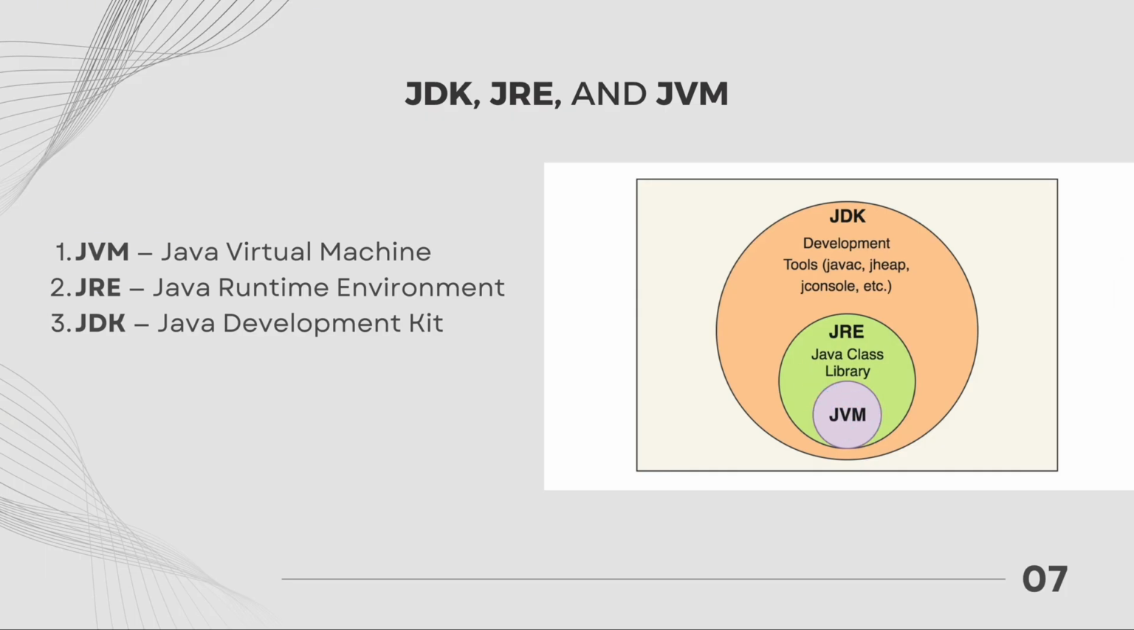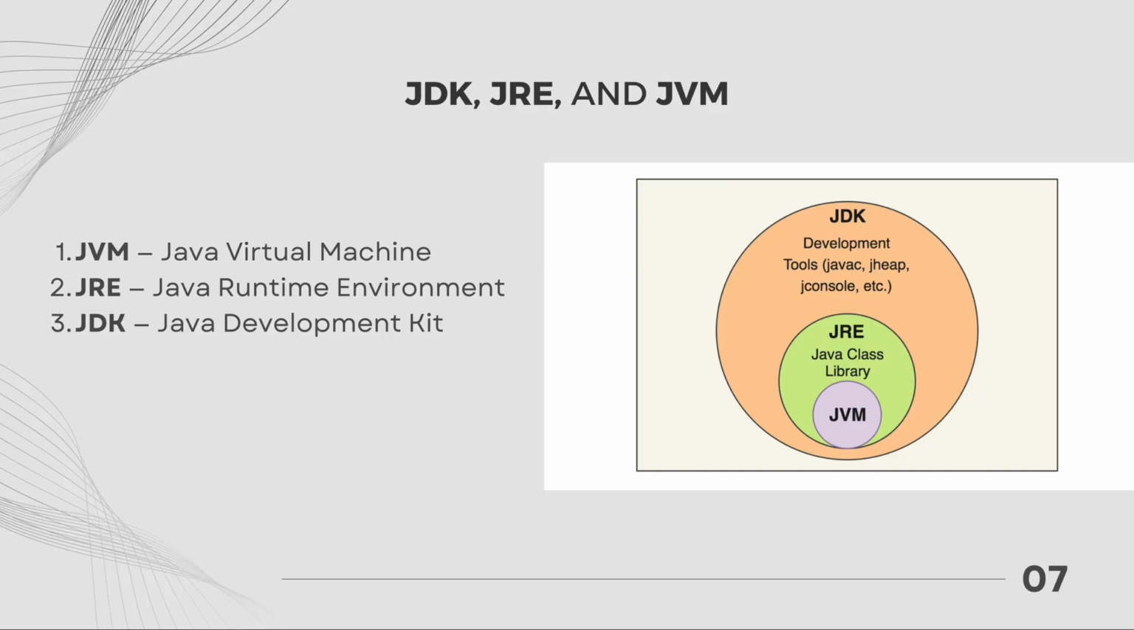Here is an easy way to remember it. The JVM is the engine, it actually runs your code. The JRE is the car, it provides the environment for the engine to work. And the JDK is the factory, it gives you all the tools to build the car in the first place.